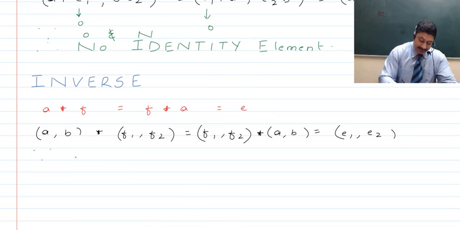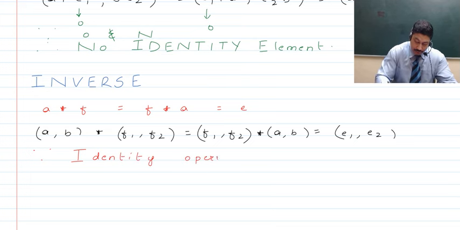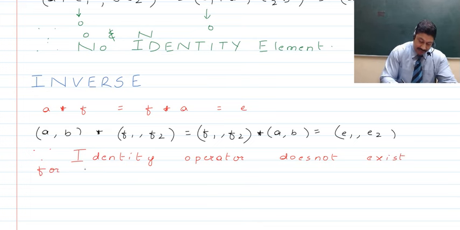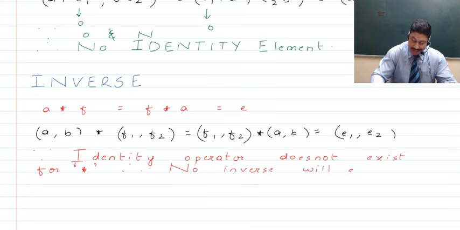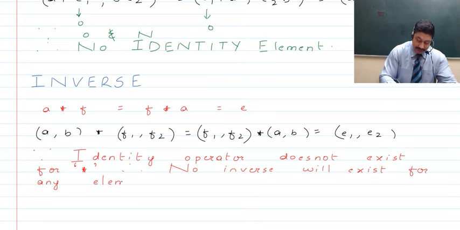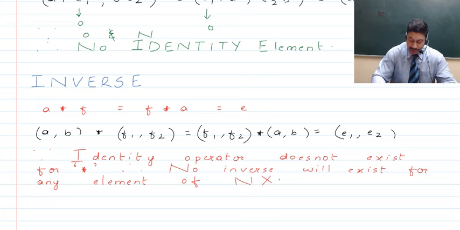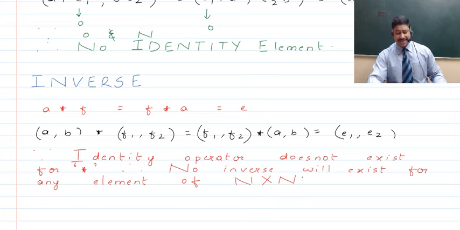You will say that since the identity operator does not exist for the binary operation asterisk, therefore no inverse will exist for any element of N cross N, because we are choosing all the elements from N cross N. As such, there won't be any inverse in this set.